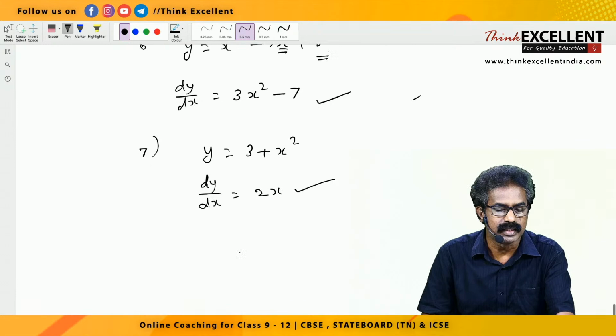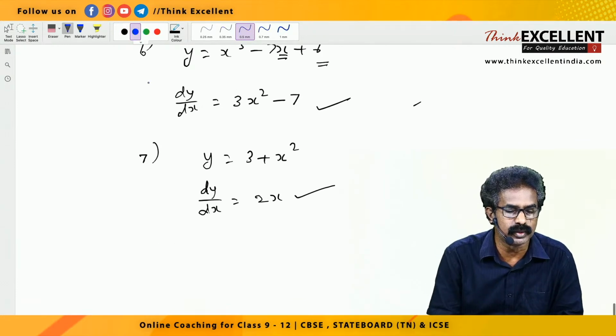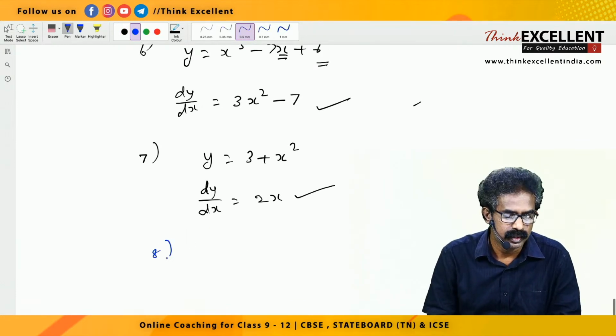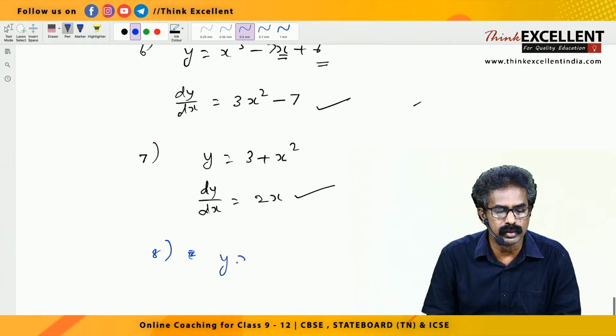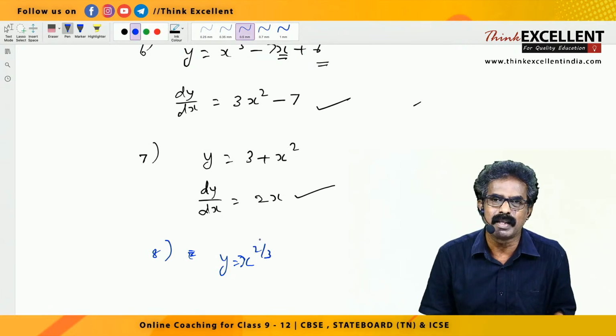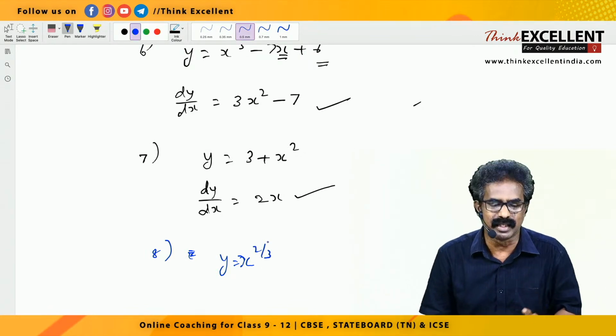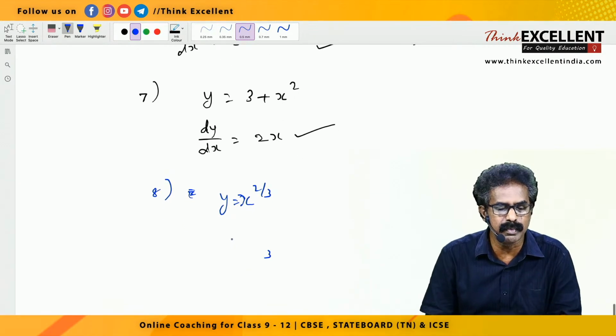Okay, now listen here. Let's move on to another question, the next level. Say y equal to x raised to 2 by 3. Same type only, but some fraction is there, that's all. Same method you can do.